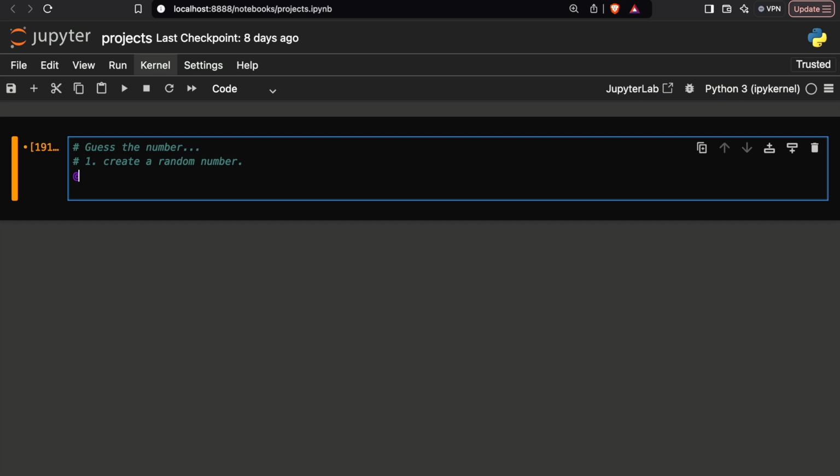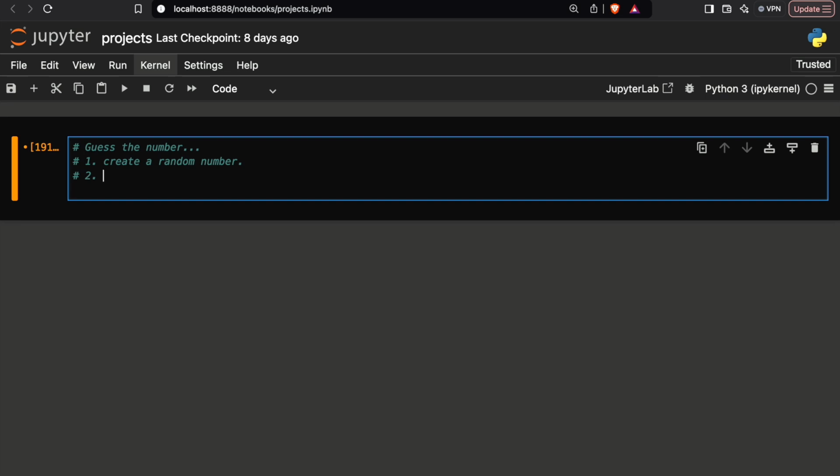After this, the next step will be that we want the user to guess the number. But you know that it's a random number. So let's suppose the random number is 5 and the user has to guess it. It will take a few chances. Let's suppose he guesses 10. Then again we will give a chance to the user, because it's a wrong guess.